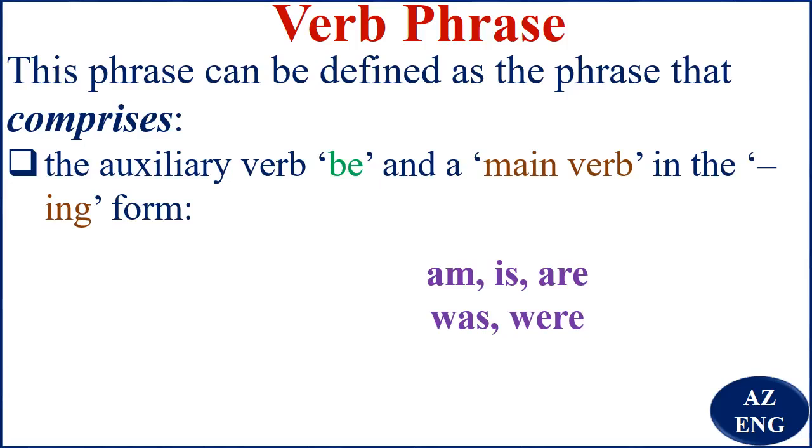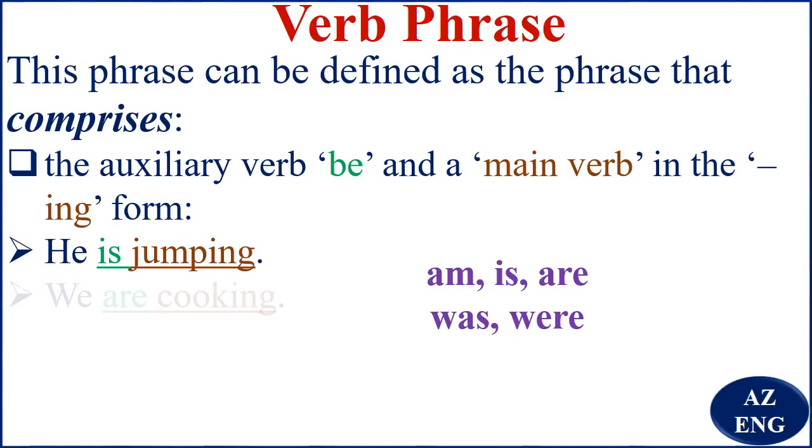Now, for example, he is jumping. So you see, is is the auxiliary verb be. Jumping is the main verb. So we say is jumping is a verb phrase. We are cooking. Are is the auxiliary verb be, and cooking is the main verb. So are cooking is the verb phrase.